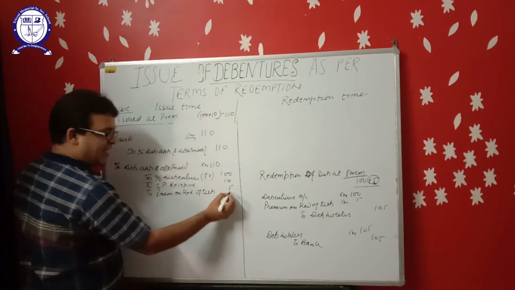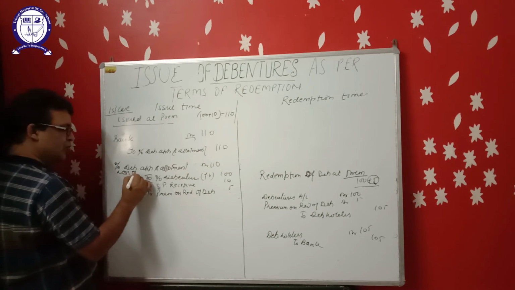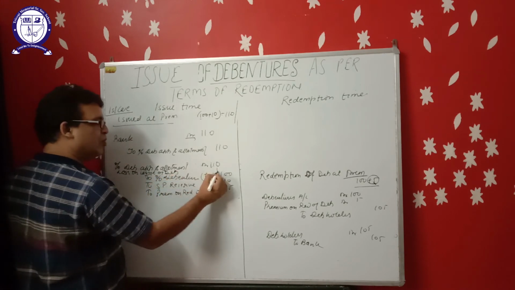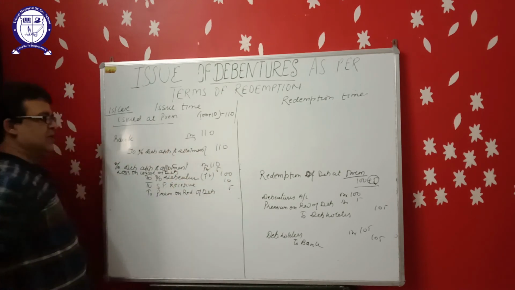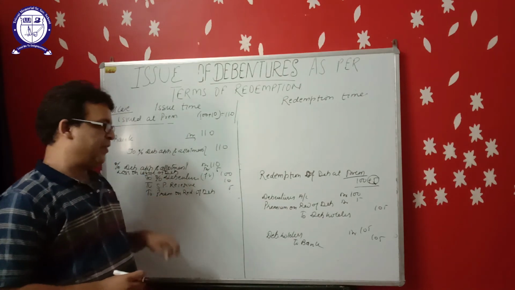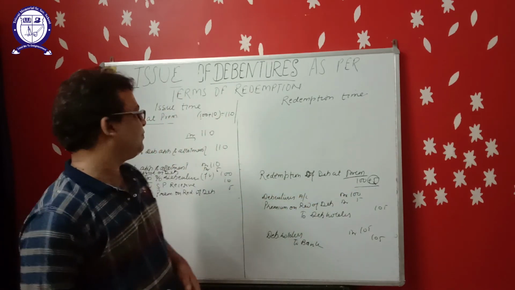And if the liability is rising, that is a loss for the company also. Loss on issue of debentures, rupees 5. So this will be the journal entry at the time of issue of debentures. At the time of redemption, the entry will be same.